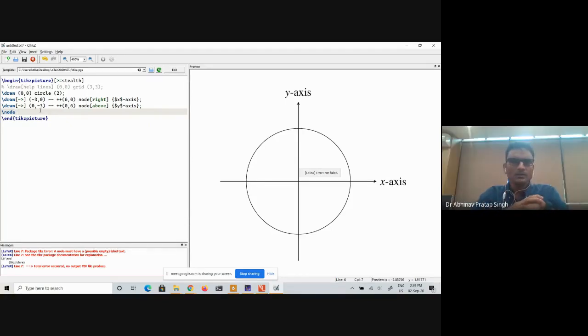Okay. Thank you. So this is one example of using nodes. Another example is that if you want to place a node at some point which is convenient to you. Let us say that I want to place a node at the origin. So what I will say is node at (0, 0), and these braces should always be present. Whether you are writing anything or not, it doesn't matter, but these braces should always be there.